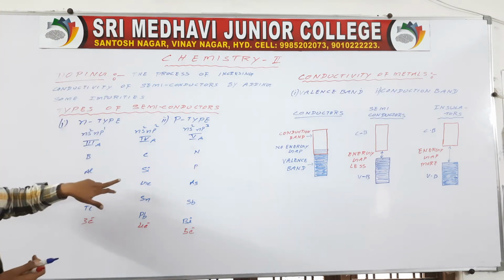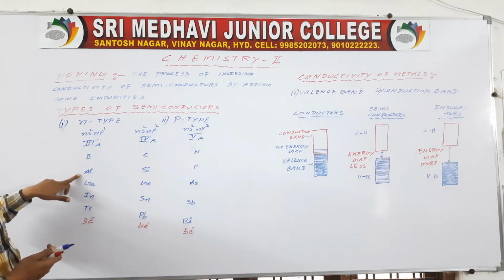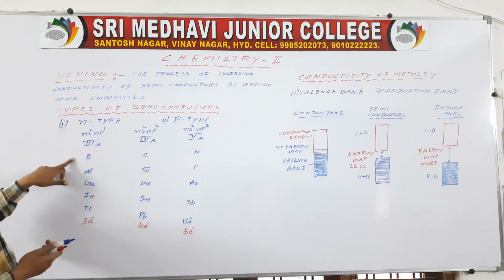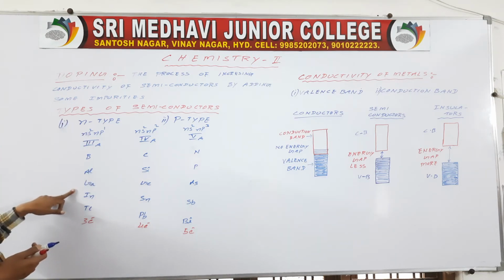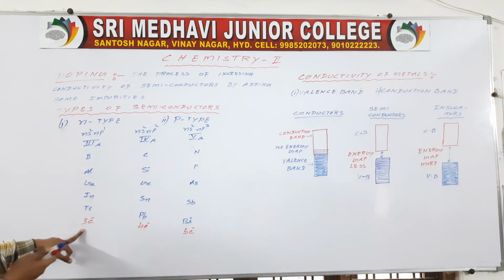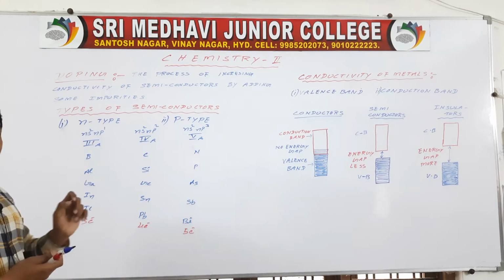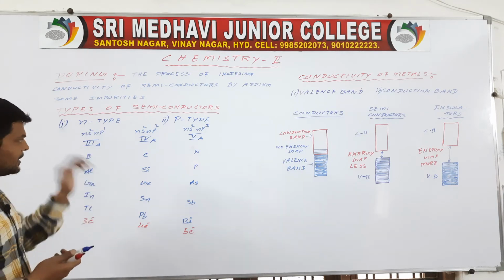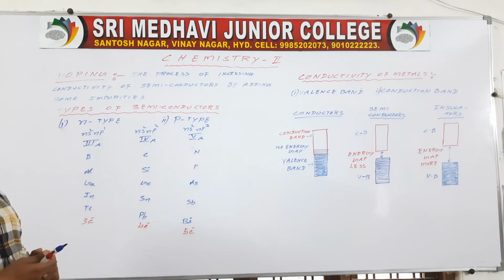Now silicon is doped with aluminum, or silicon is doped with boron, or silicon is doped with gallium. Then here it requires 4 electrons. We are adding 3 electrons. 1 electron hole is formed. Then P-type semiconductors are obtained. Understand?